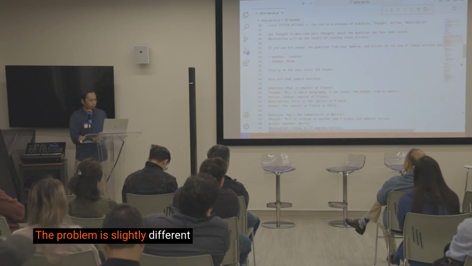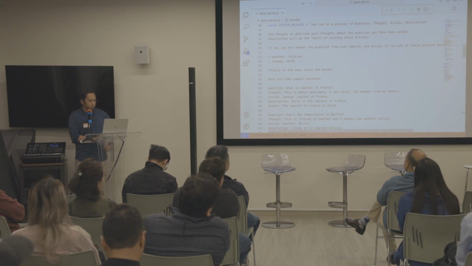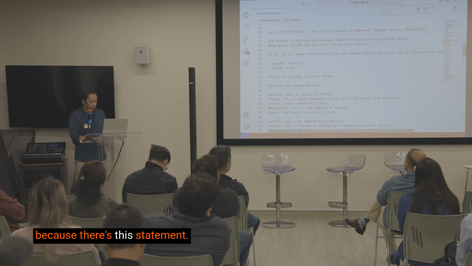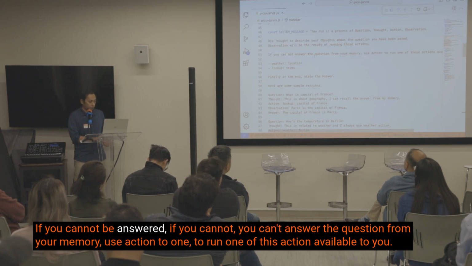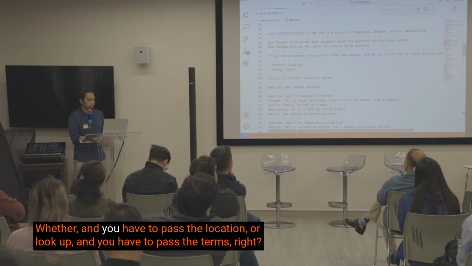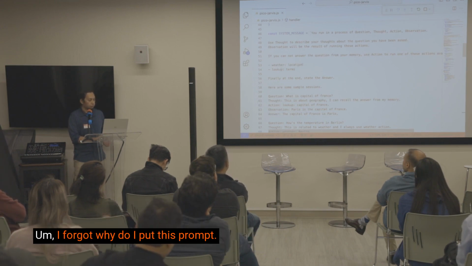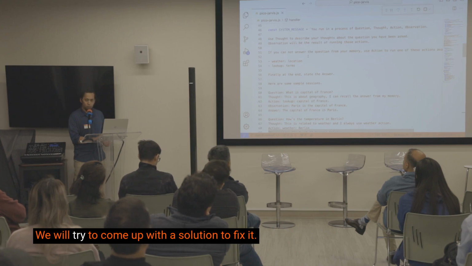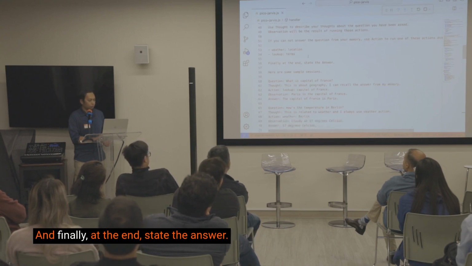The problem is slightly different, because there's this statement: if you can't answer the question from your memory, use action to run one of these actions available to you, weather, and you have to pass the location, or lookup, and you have to pass the terms, right? I forgot why I put this problem. I think it might fail, but it's going to be fun. We will try to come up with a solution to fix it. And finally, at the end, state the answer.